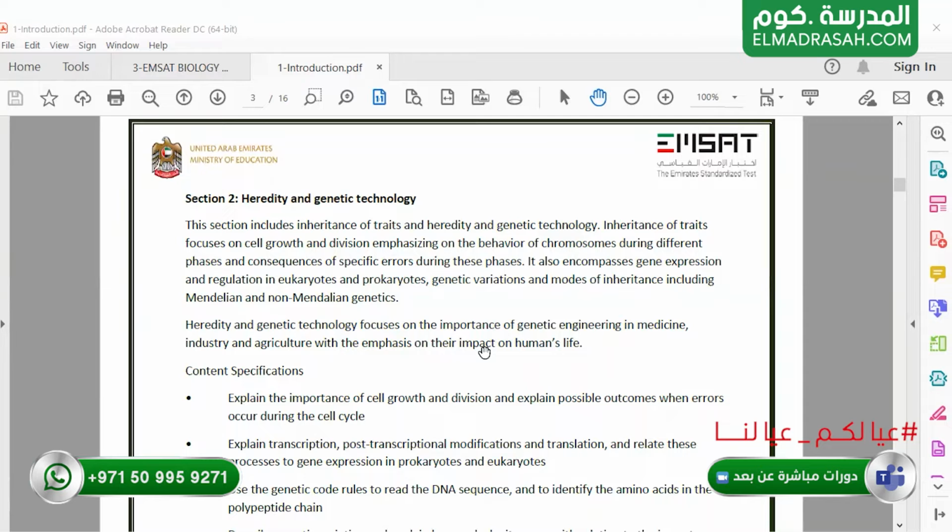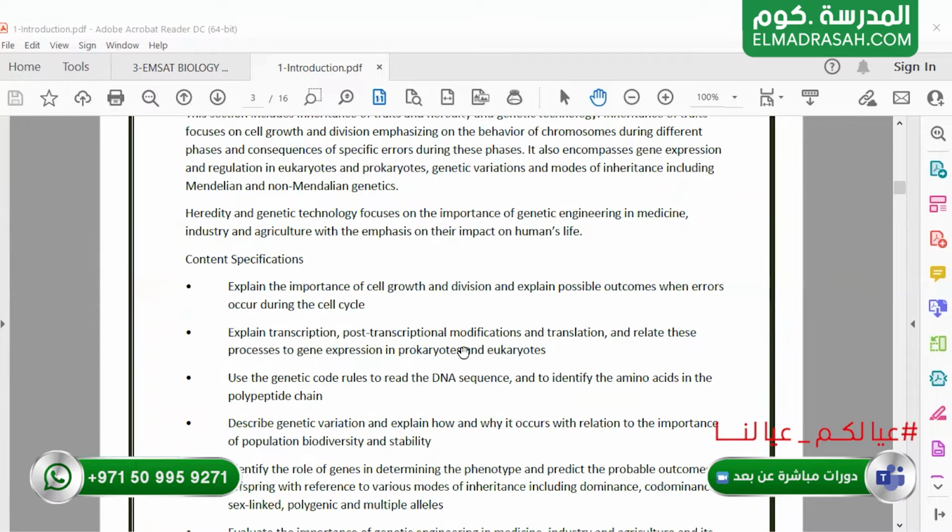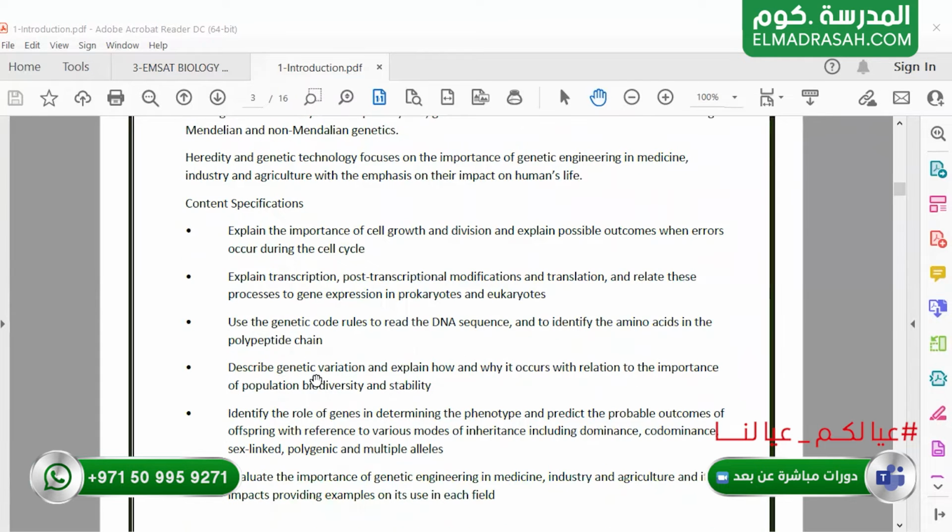Section 2, which is about genetics and heredity, is related to the structure of DNA and traits, how these traits are transferred from one generation to another, and the effect of genetic engineering on humans. We will explain the importance of cell growth and cell division. We will explain the transcription and translation processes that occur on the DNA, and how we read the codes in the DNA, how these codes are translated into amino acids to give a polypeptide chain and produce proteins that are important in cell function.